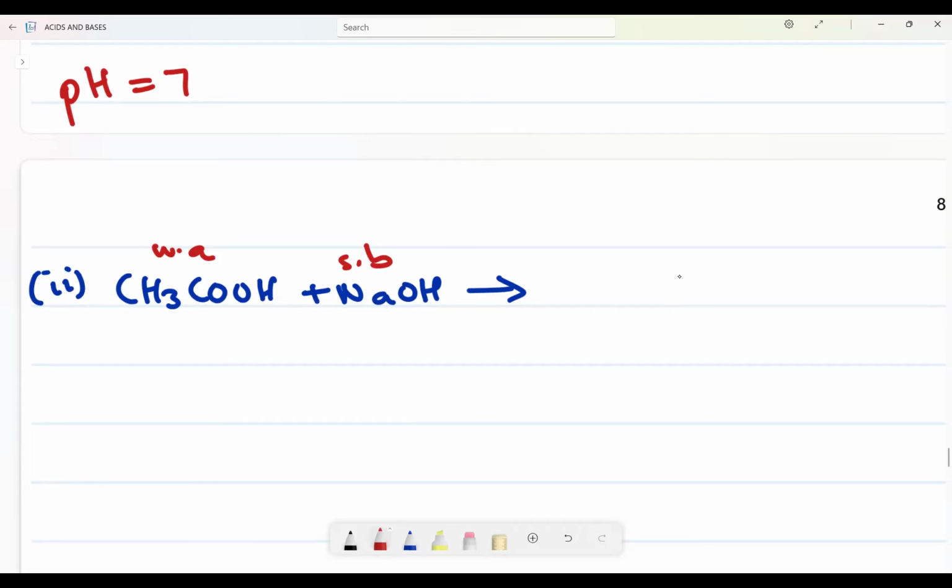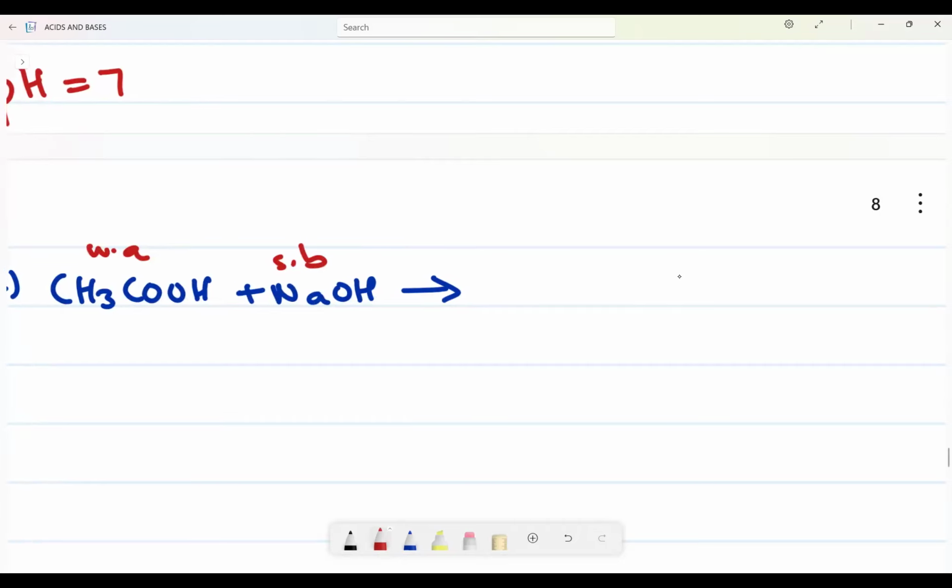But now we need to find a balanced equation. Remember, when they say use a suitable equation, will the pH be greater than 7, less than 7, or equal to 7? Okay. Now they will say to you, use a suitable reaction. This reaction here that I'm writing, you might be given. So we're going to form CH3COONa plus H2O. This is our salt.